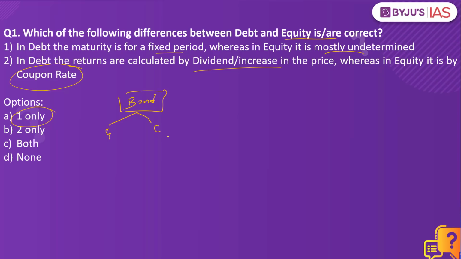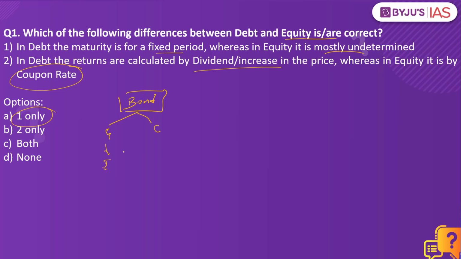This creditor will give an amount to that particular government agency or to a corporate entity for a period of time. Let's say it is about 10 years. For these 10 years, the government or the corporate entity will pay interest annually, or it can be month-wise as well. But after a scheduled period of time, that premium amount is paid back to the creditor. That is what a debt instrument is.